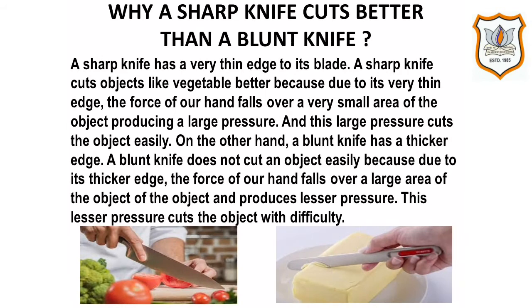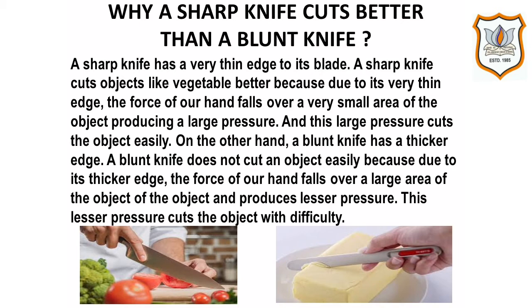Another question that may arise in your mind is, why does a sharp knife cut better than a blunt knife? A sharp knife has a very thin edge to its blade, as you can see in the picture. A sharp knife cuts objects like vegetables better because, due to its very thin edge, the force of our hand falls over a very small area of the object, producing a large pressure. And this large pressure cuts the object easily.